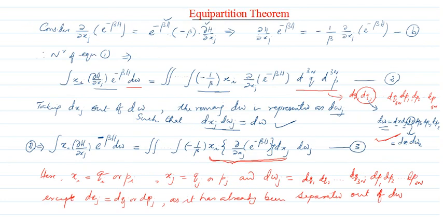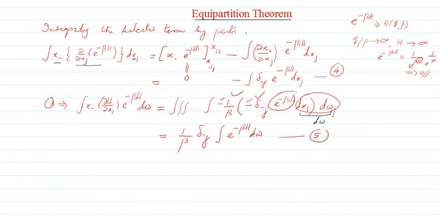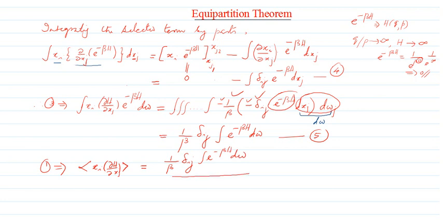So let me just go back. I'm substituting in equation number 1. Therefore, equation number 1 becomes, what is equation number 1? On the left side we had the expectation of xi dou h by dou xj. This is what we are trying to evaluate. So that is equal to the numerator, obtained as 1 by beta delta ij times the integral of e raised to minus beta h d omega, divided by the denominator, which was simply the integral of e raised to minus beta h d omega. Now you can see that these two terms are one and the same, they will get cancelled out.